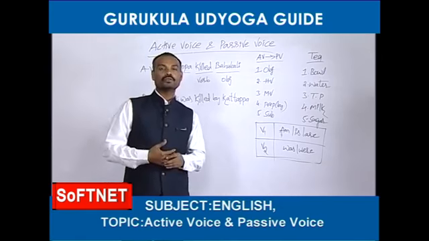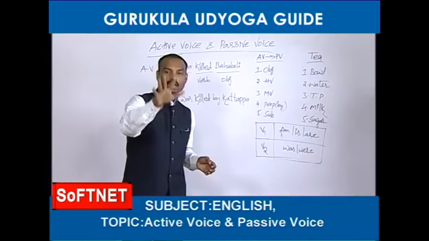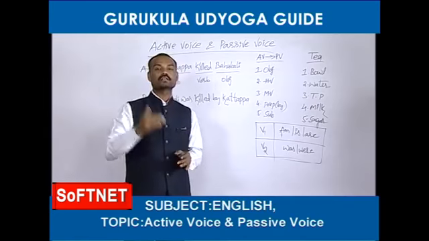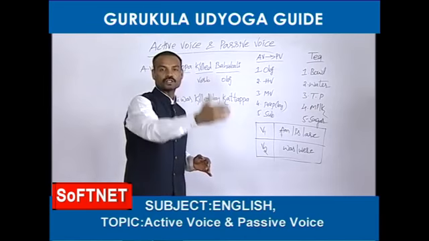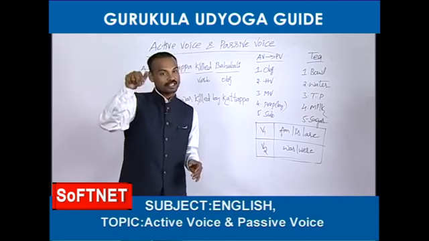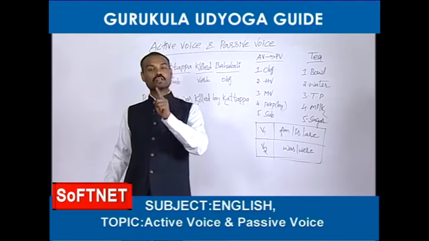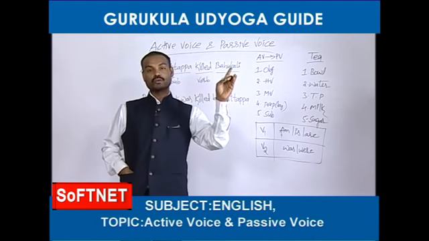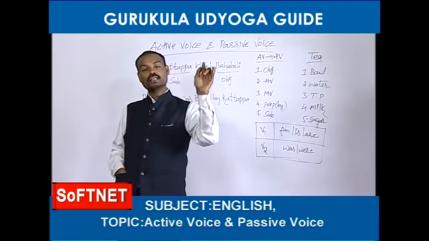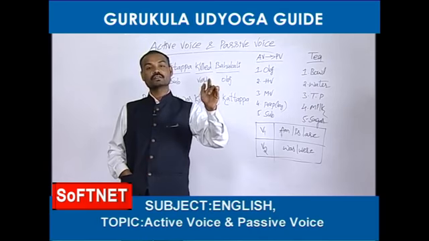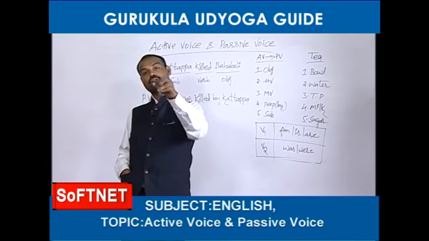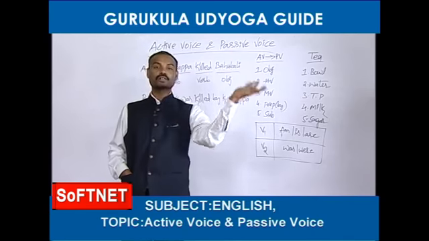Next, I am going to give you one more example. Nageshwar Rao will attend a function tomorrow. It is a simple future tense while we are learning tenses. But while we are learning activize, passivize, the same sentence is called activize. Nageshwar Rao will attend a function tomorrow. This is activize. The passivize is a function will be attended by Nageshwar Rao tomorrow.